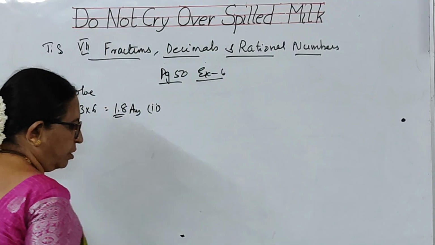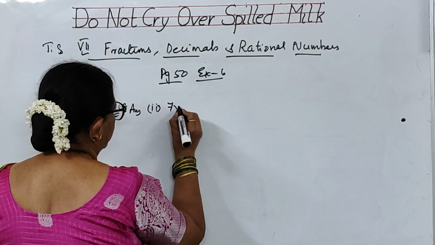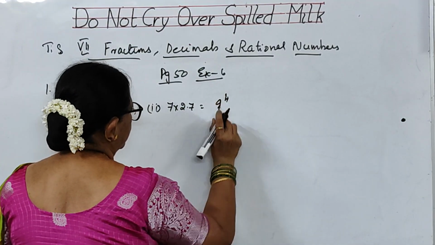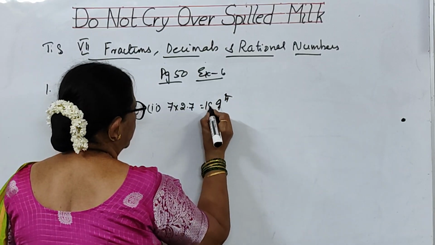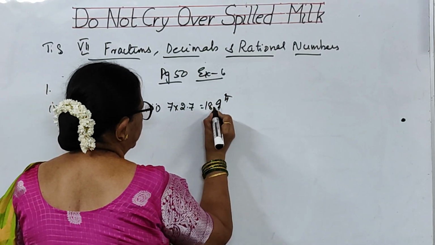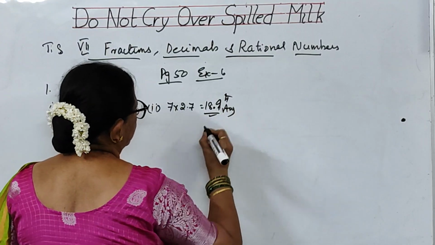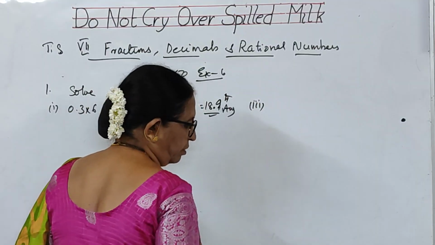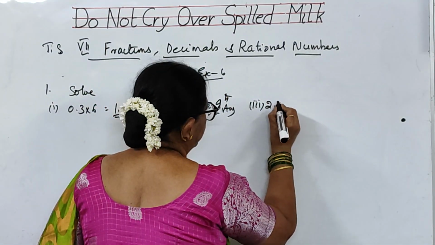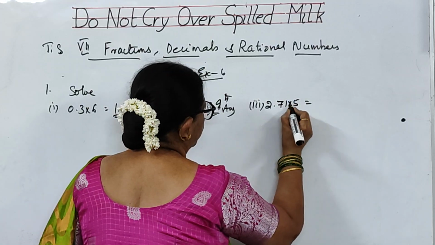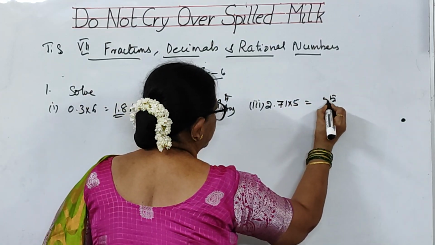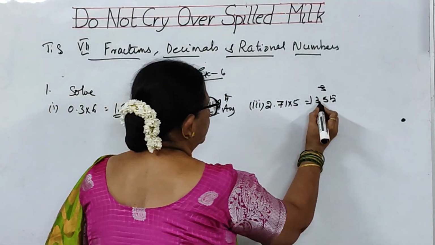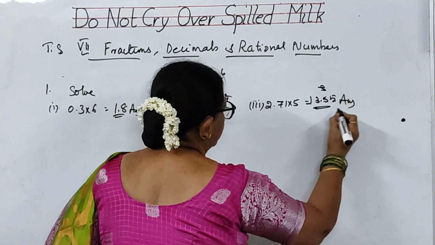Now do the second bit. 7 into 2.7. 7 sevens are 49. 7 twos are 14, 4, 18. So, we will be getting over 1 digit. Okay. Now, go to the third bit. What is the third bit? 2.71 into 5. 5 ones are 5, 5 sevens are 35, 5 twos are 10, 3, 13. So before 2 digits, 13.55 is your answer.